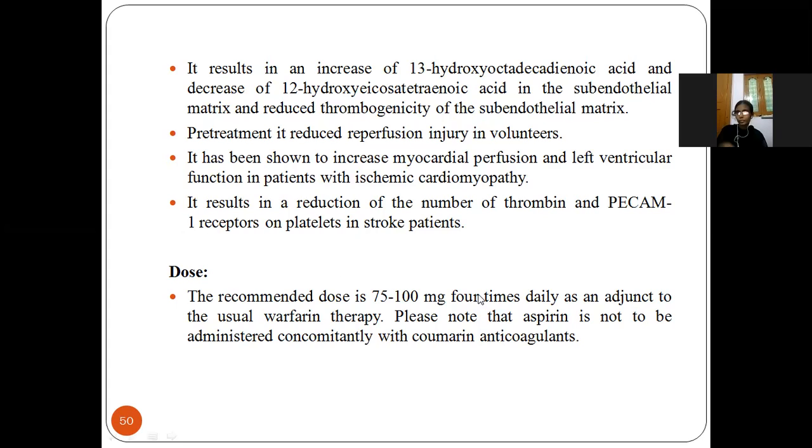This drug should not be taken along with aspirin, meaning this drug should be avoided in combination with aspirin.